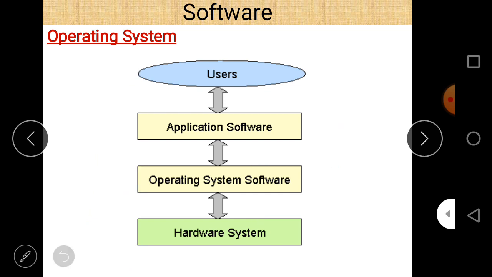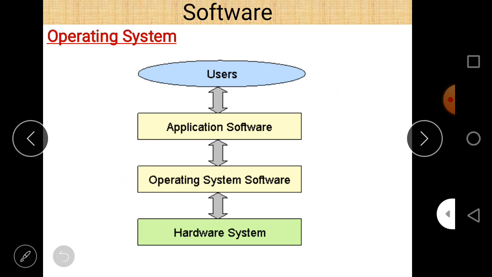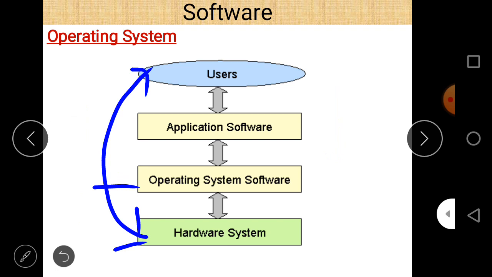So we can say that here in the definition, you can easily see that an operating system is a program, or we can say a set of programs, which is more correct, I think. And a set of programs, as we know, is also called software. So an operating system is a system software which acts as an interface between a user and the hardware. You can see that it acts as an interface between the user and the hardware using this diagram.